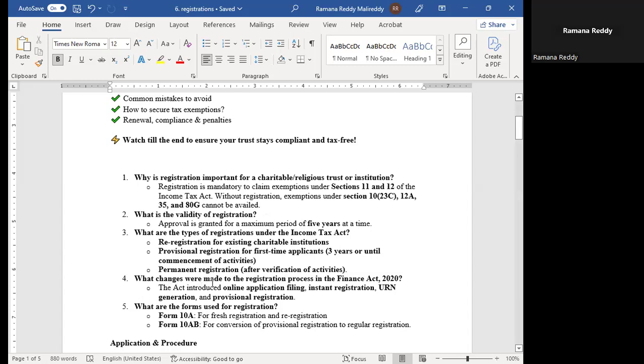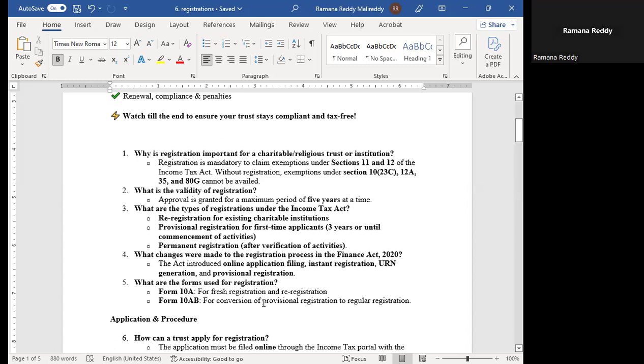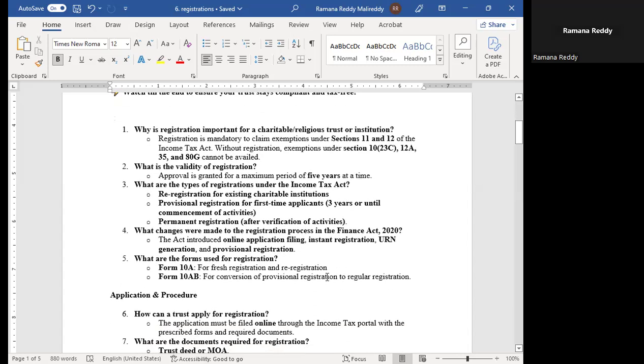So, what changes were made to the registration process in Finance Act 2020? The Act introduced online application filing, instant registration, URN generation, and provisional registration. What are the forms used for registration? Form 10A for fresh registration and re-registration. Form 10AB for conversion of provisional registration to regular registration.